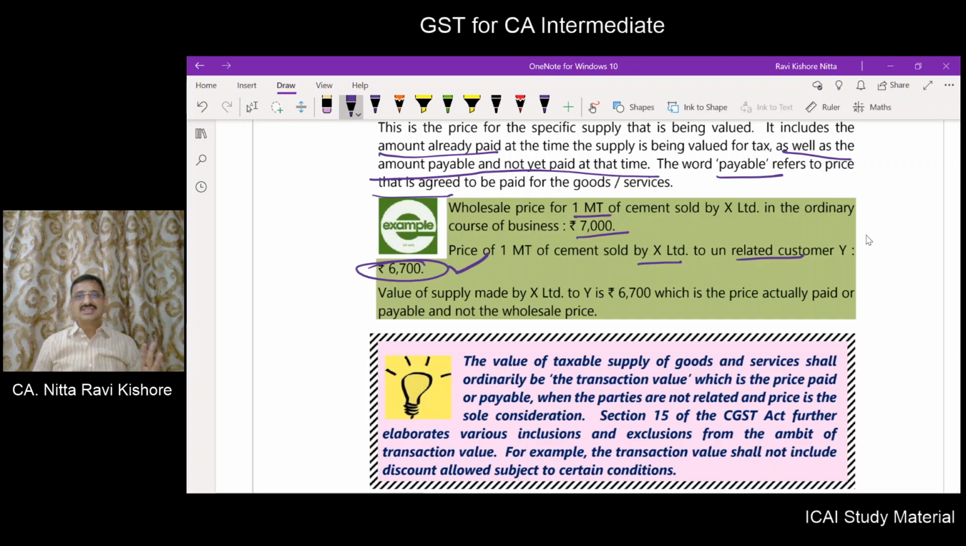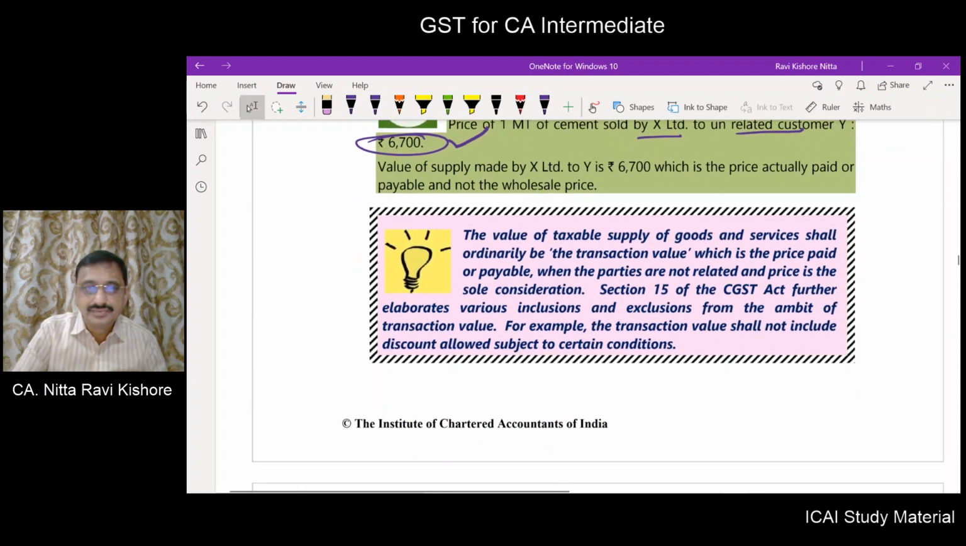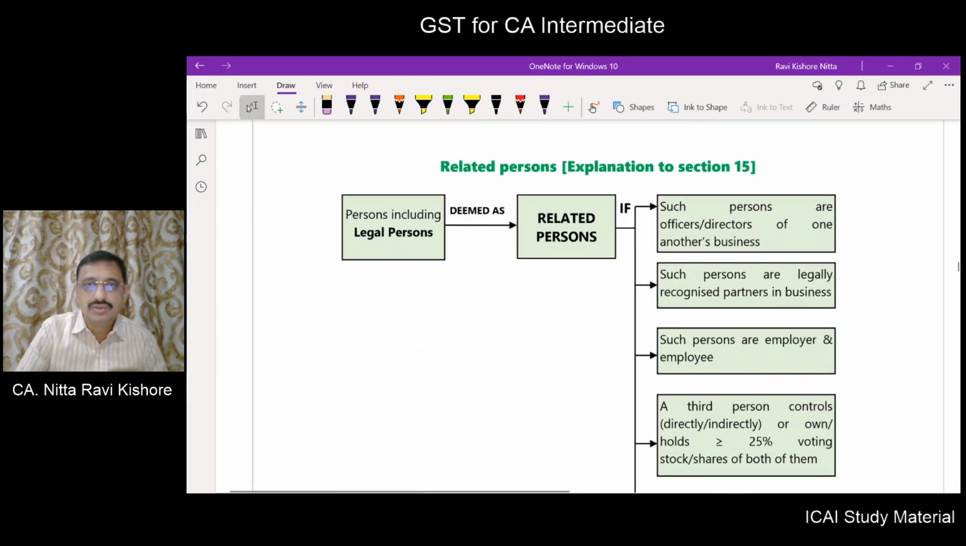Section 15 of the CGST Act further provides certain inclusions and exclusions from the ambit of the transaction value. For example, the transaction value will not include discount if certain conditions are satisfied. The transaction value will include taxes which are not subsumed into the GST Act. Okay. Now, whom do you mean by a related person?